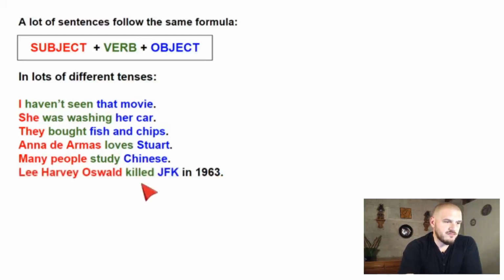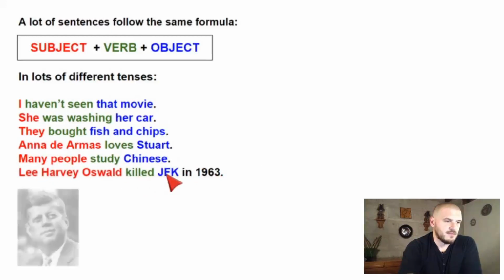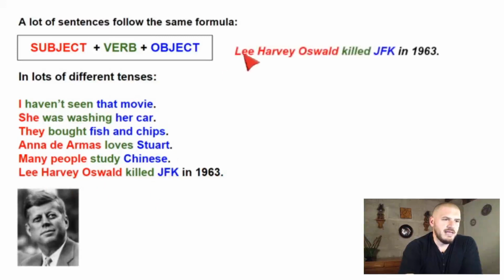Again, subject, verb, object. So let's have a look at this example. Lee Harvey Oswald killed JFK in 1963. Subject, because the subject does the action. Verb is the action, and then JFK receives the action. He is the object, okay?